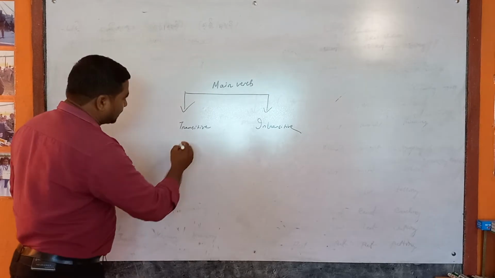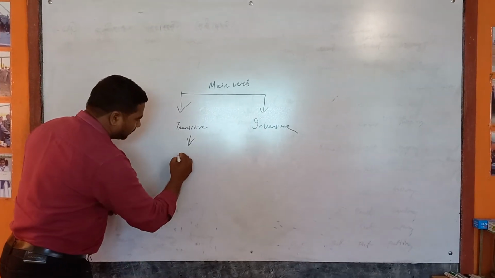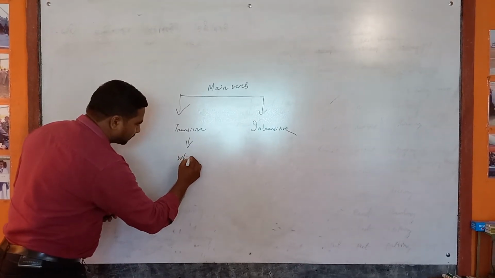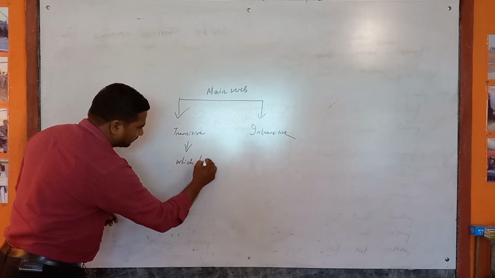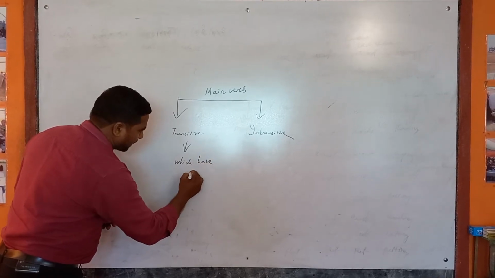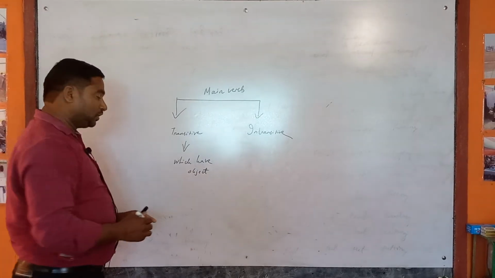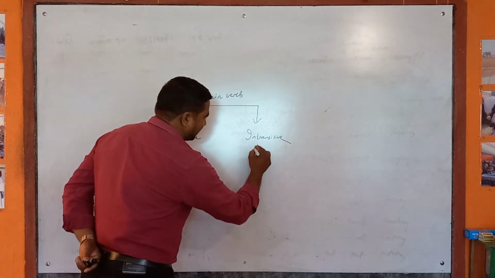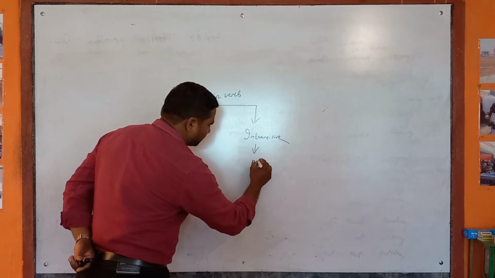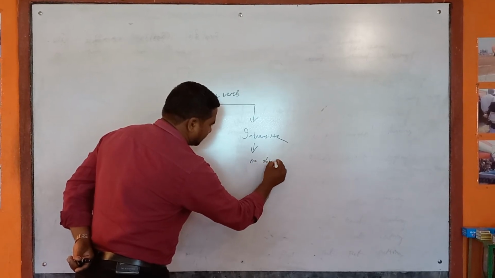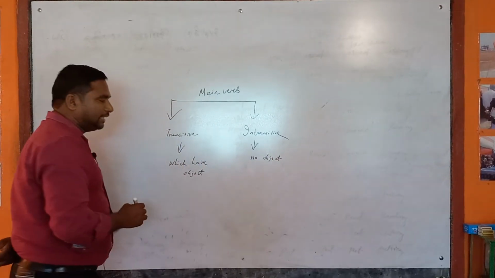Yes, the verb which has an object is called transitive verb. The verb which has no object is called intransitive verb.